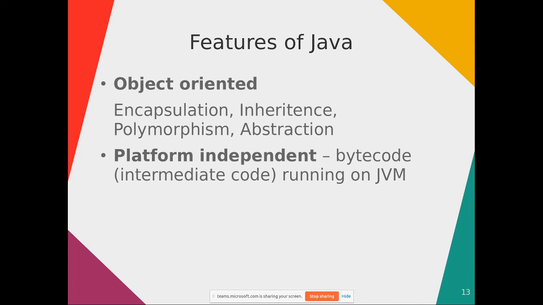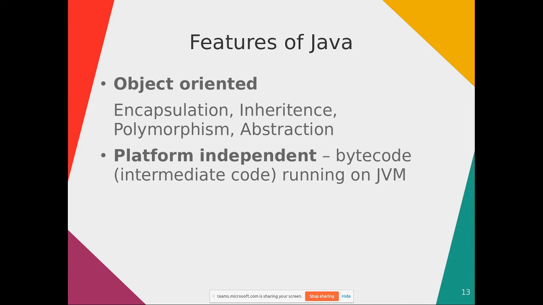So first of all we need to install the JVM. All different machines, devices and operating systems must support JVM installation. Once you install the JVM, your Java program or bytecode will run on any machine and any device.